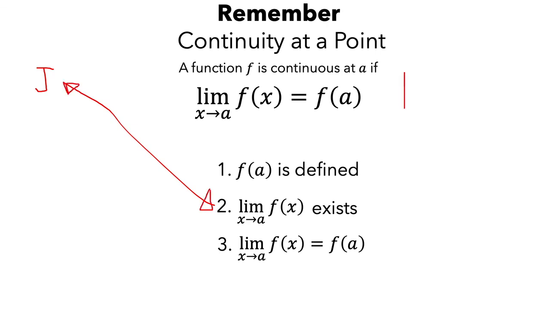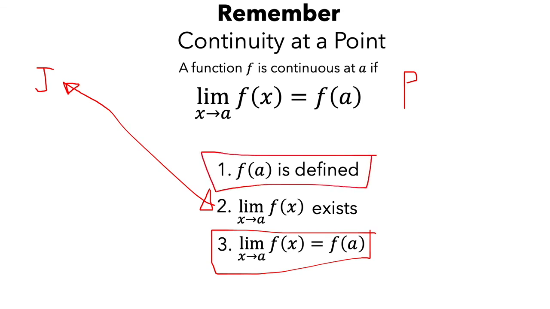With a point discontinuity, usually either the third condition is not satisfied or the first one is not satisfied. Because if I have a shaded point, yes, the first is satisfied, the second is satisfied, but the third one is not satisfied. And if I don't have the shaded point, the first one is not satisfied.